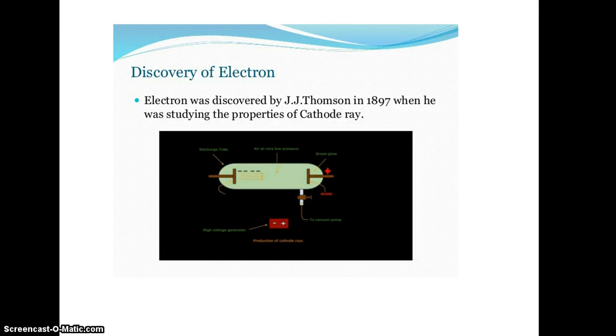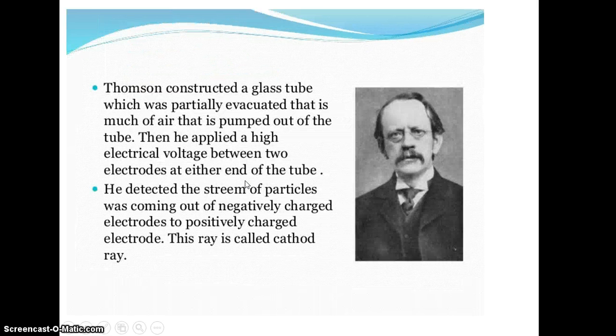And now we can go through how the electron got discovered. Electron was discovered by J.J. Thomson in 1897 by studying the property of cathode rays. In this experiment, he constructed a glass tube which was partially evacuated, with much of the air pumped out of it.